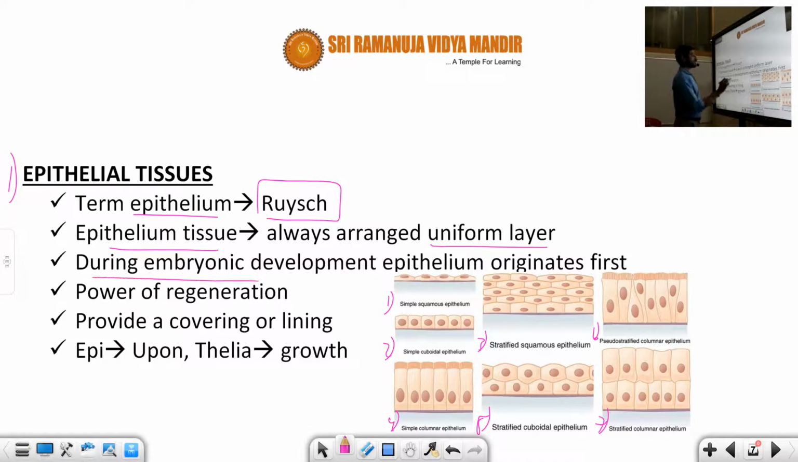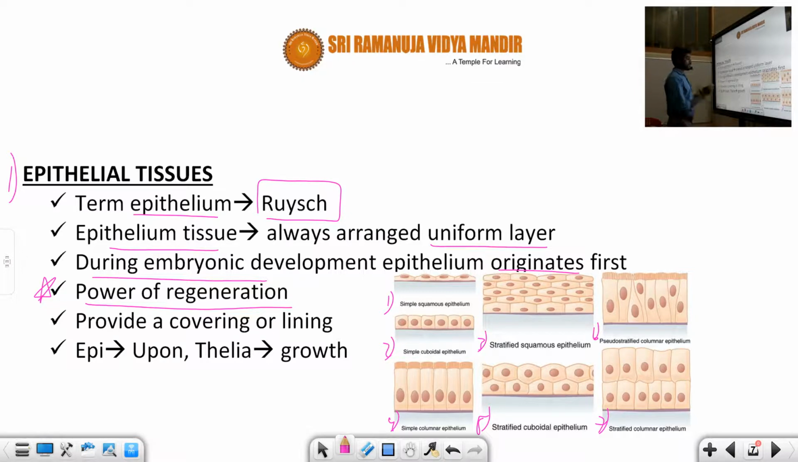During embryonic development, the epithelium originates first. Once the embryo is formed, the epithelium originates first, and the remaining formation of organs and tissues occurs further. There is a very remarkable property of epithelial tissue: it shows the power of regeneration. Generally, epithelial tissue shows the power of regeneration. There is also a question about the tissue where the power of regeneration is very low; the answer is nervous tissue.